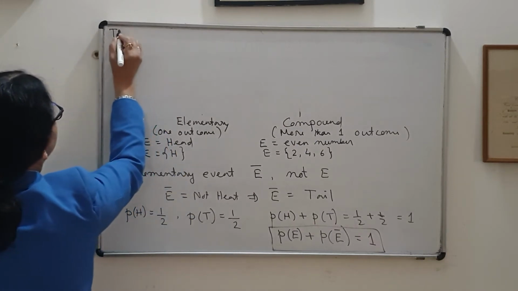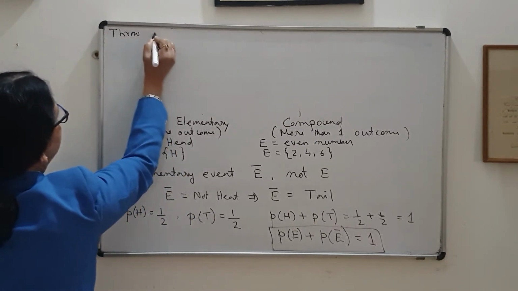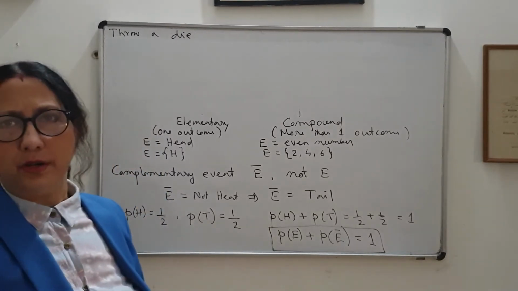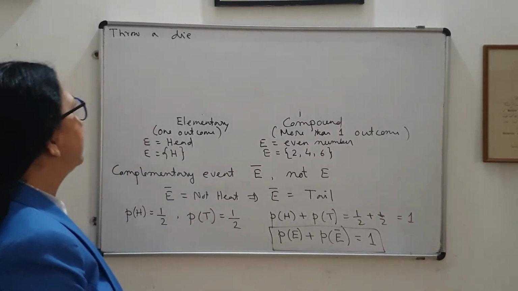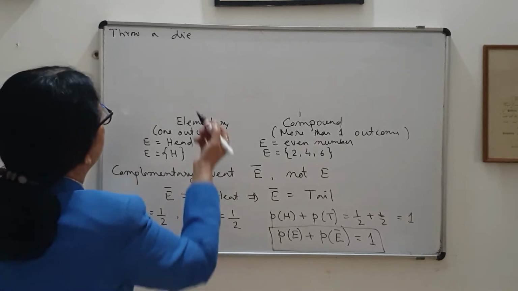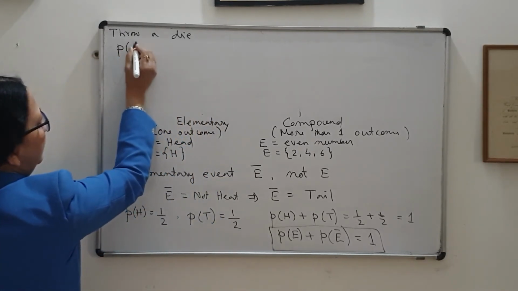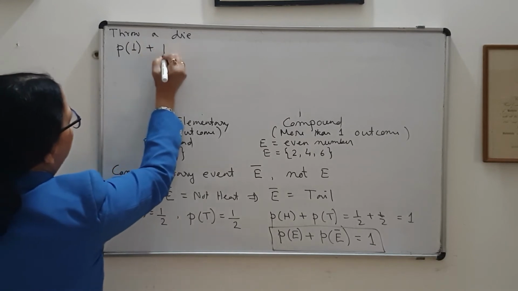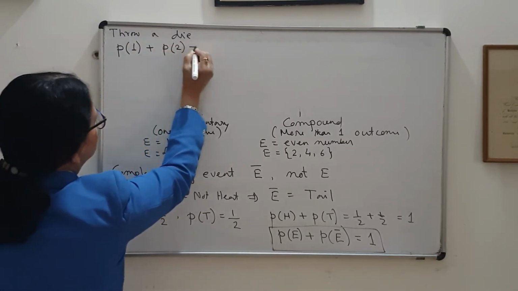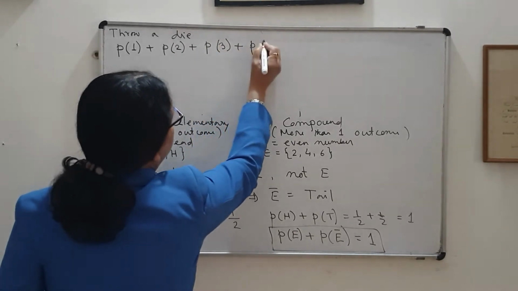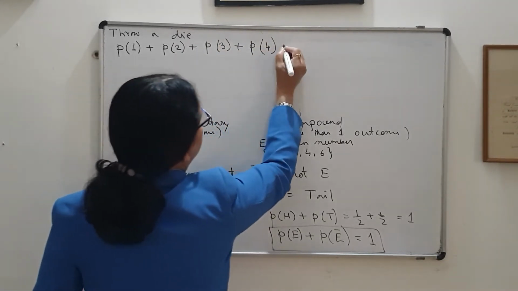When I throw a die, it can be 1, 2, 3, 4, and so on.